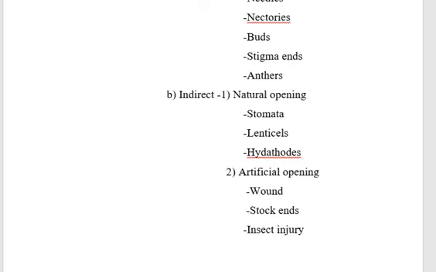Stock ends. Storage and market fruit-rotting organisms get entry through the stock ends. Examples: stem-end rot of mango and ripe rot of mango and banana. Insect injury. It is also a common entry of pathogens. Examples: brown rot fungus and transmission of viral diseases are the different examples.